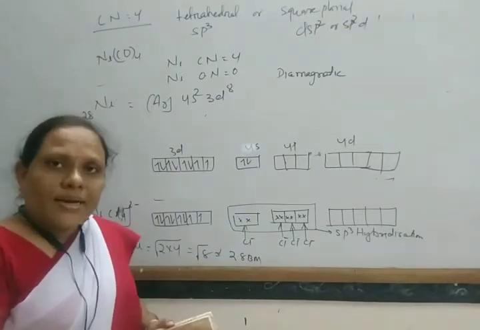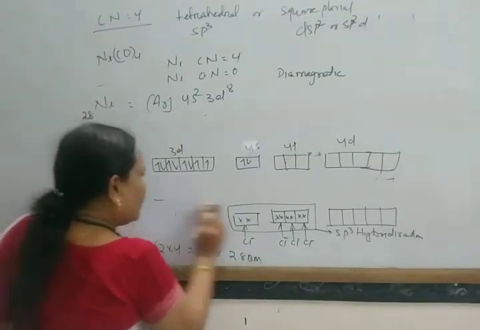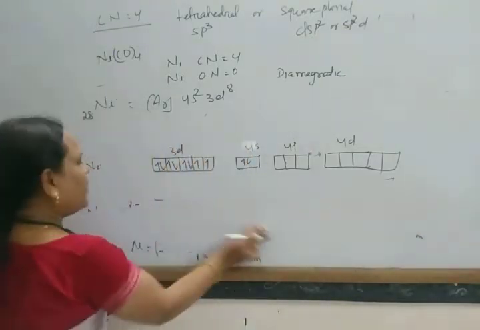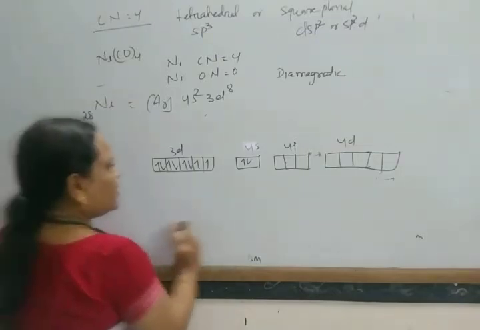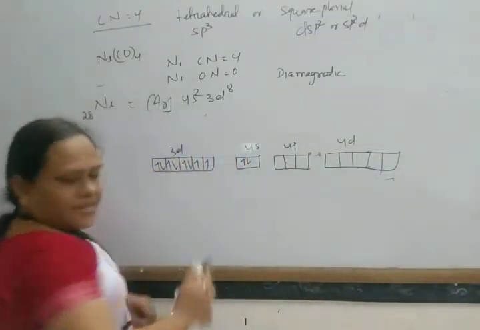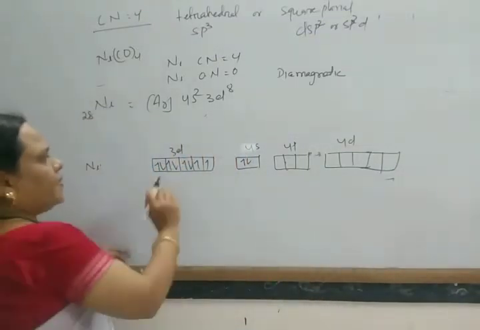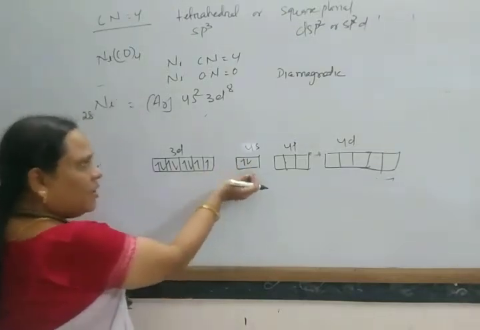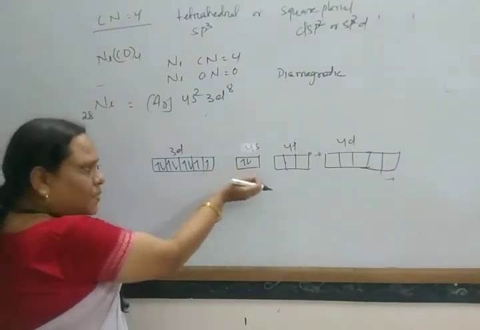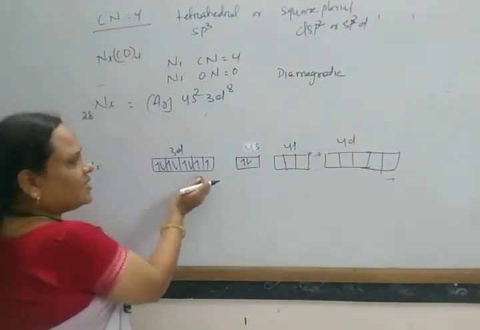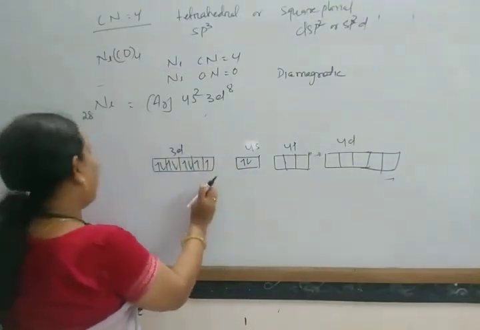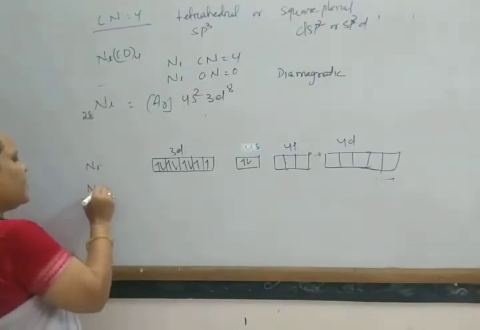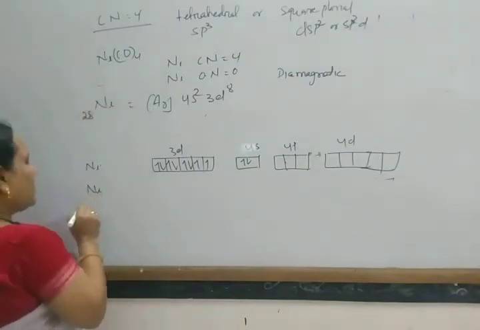As it is diamagnetic, that means all electrons should get paired up. So in this way, as all electrons get paired up, what happens? These two electrons from the 4s come to the 3d orbitals, and all electrons get paired up.